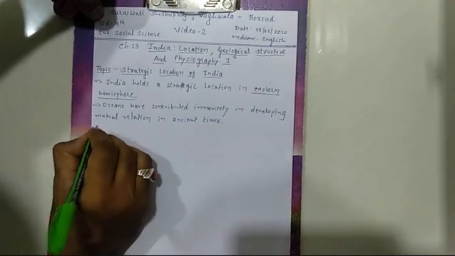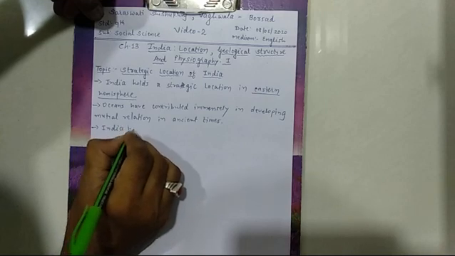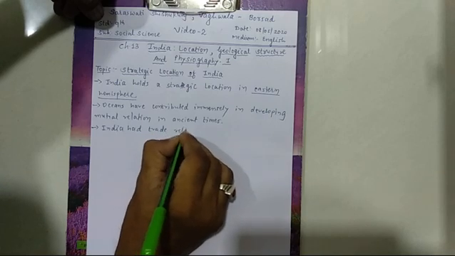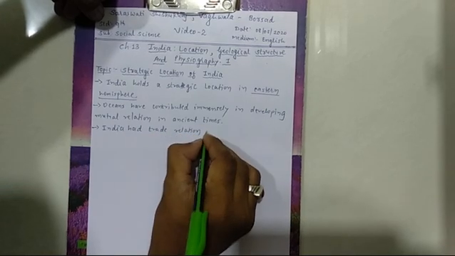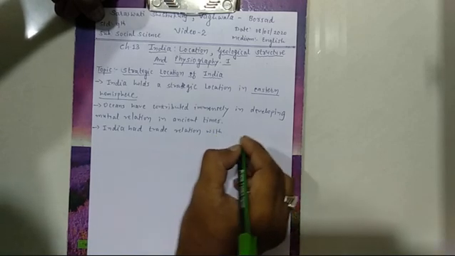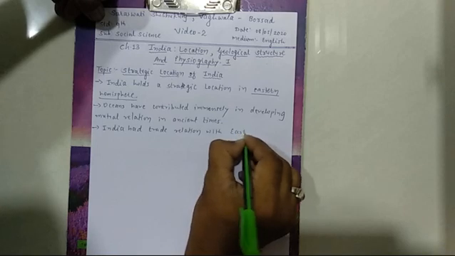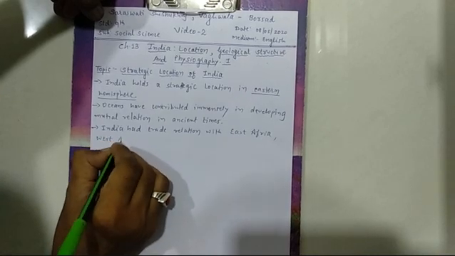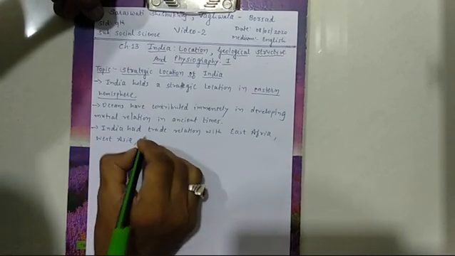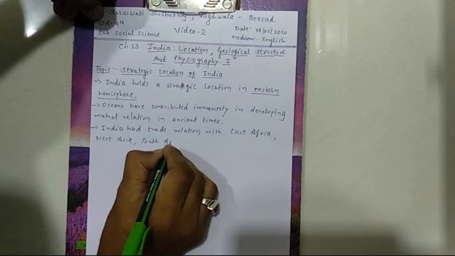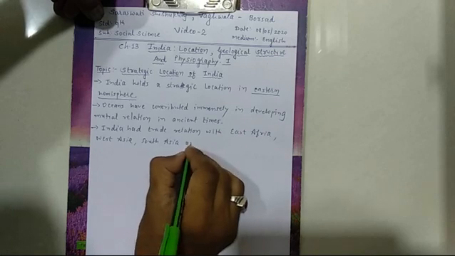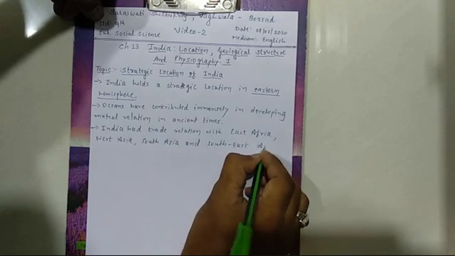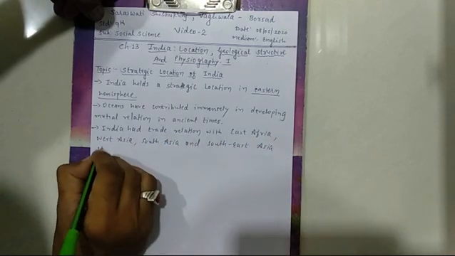Now, India had a trade relation with, please remember the names of these: East Africa, West Asia, South Asia, and Southeast Asia since ancient time.